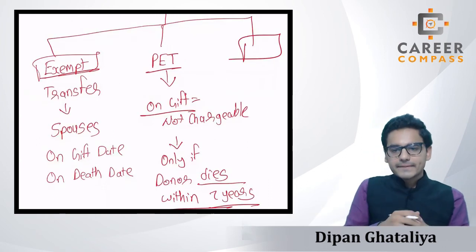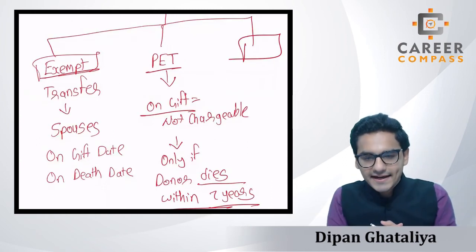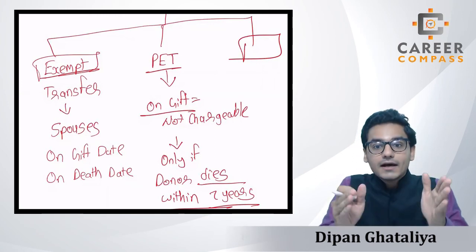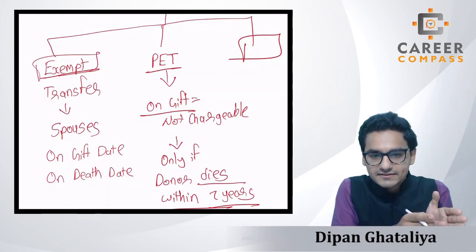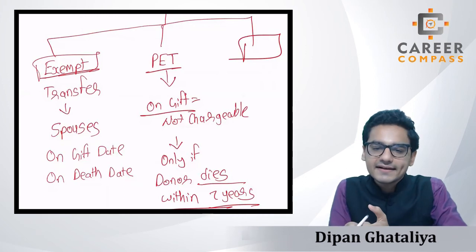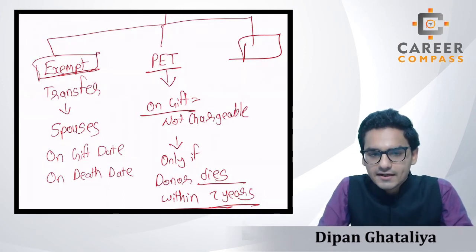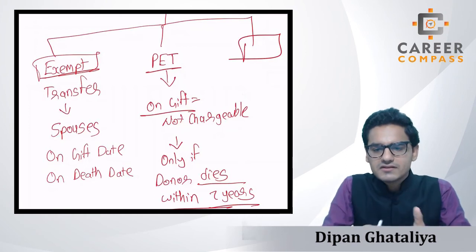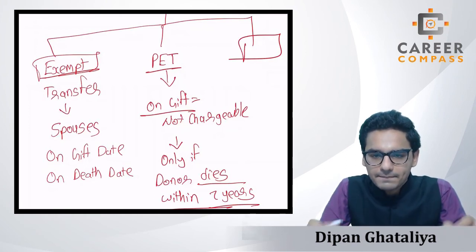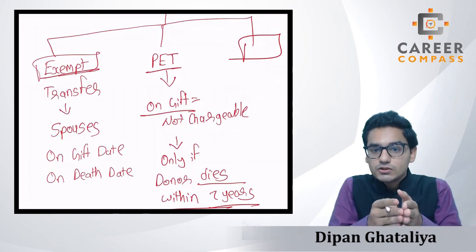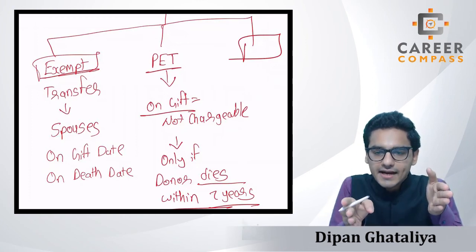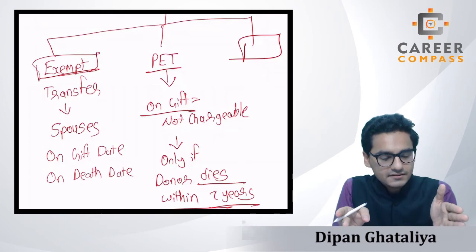So here we can conclude that in the case of the PET, if the person is transferring the asset directly to another person, then IHT liability totally depends on the duration or gap between the gift date and the death date.